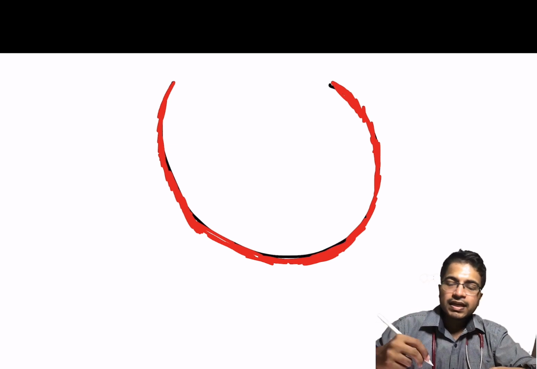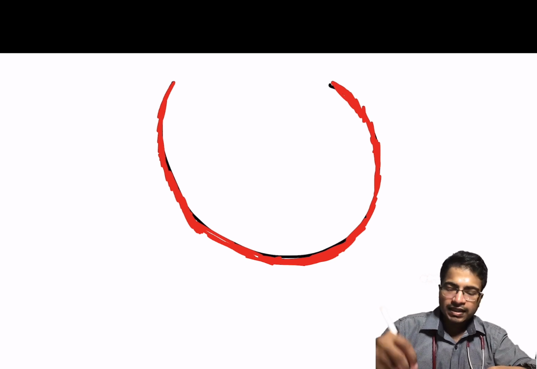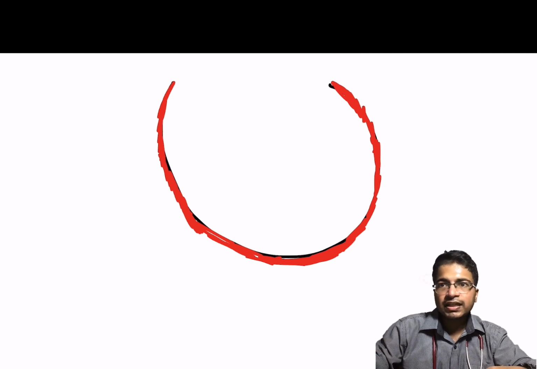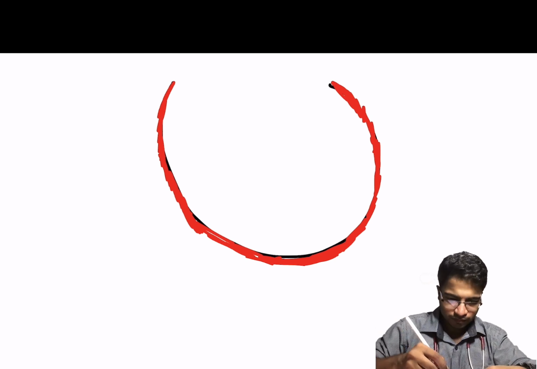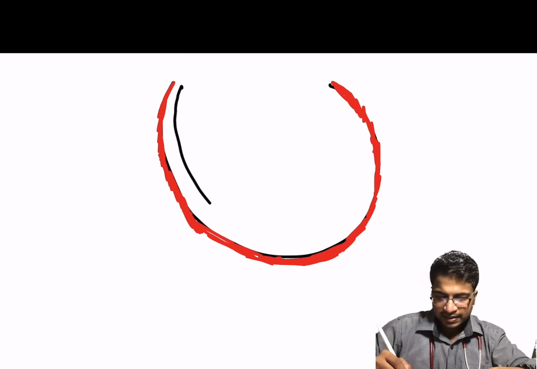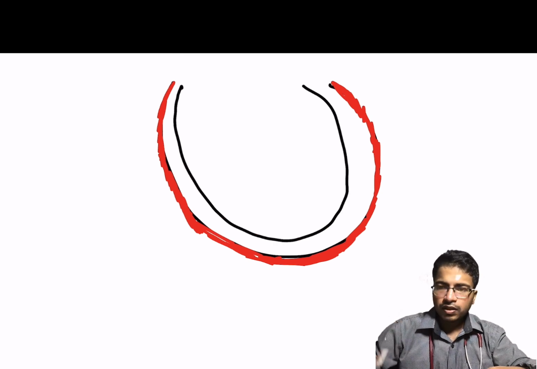Okay. So this is the thickened fibrous parietal pericardium. It will become inelastic due to chronic inflammatory conditions. So, this will act like a cage which restricts cardiac filling.